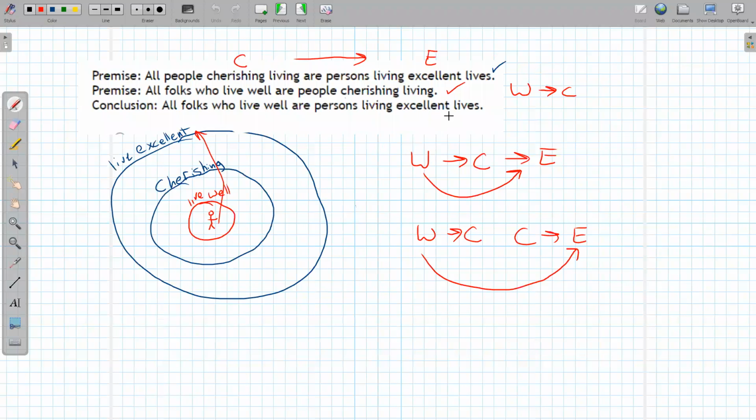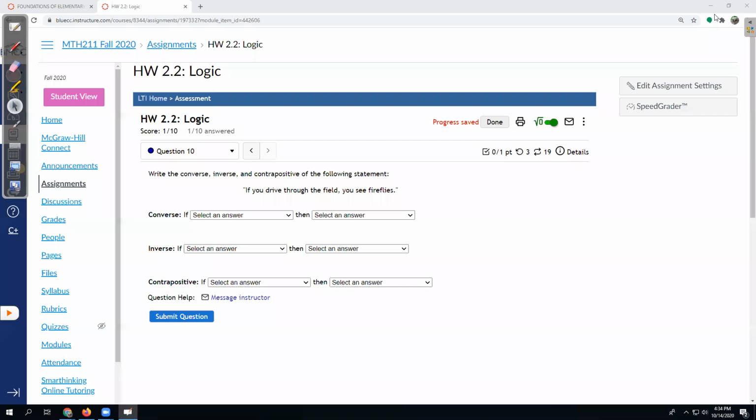All right, so that'll take a little practice. So again, read the logic section, give these problems a try. If something is perplexing you, you've got that message instructor option. And then when I reply to you, you will see your mailbox light up here.